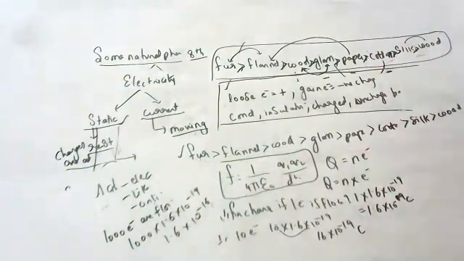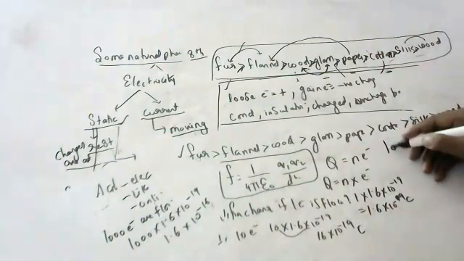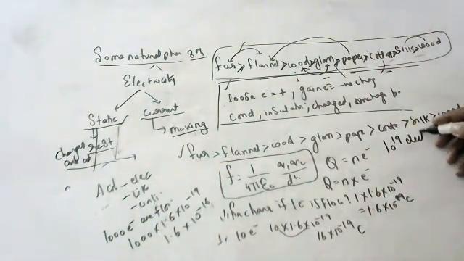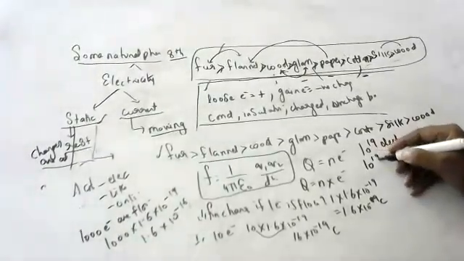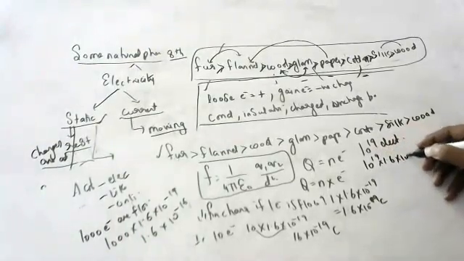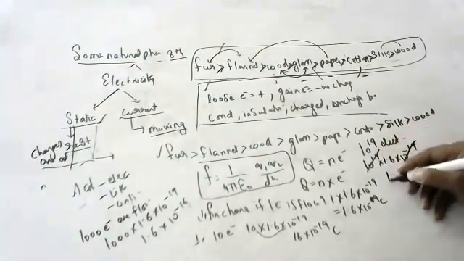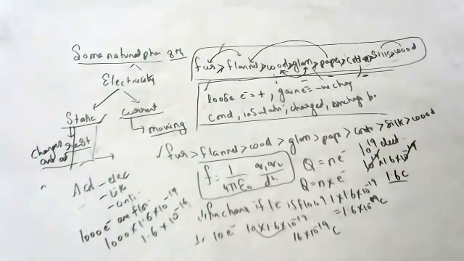Find the charge if 10 to the power 19 electrons are flowing. 10 to the power 19 into 1.6 into 10 to the power minus 19. Okay, 19 minus 19 cancel, so my answer is 1.6 coulombs.